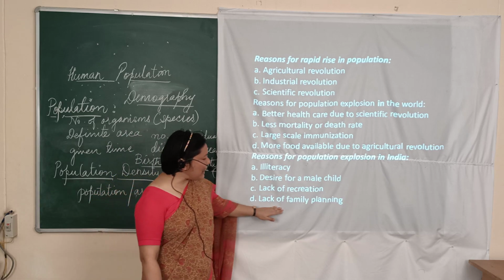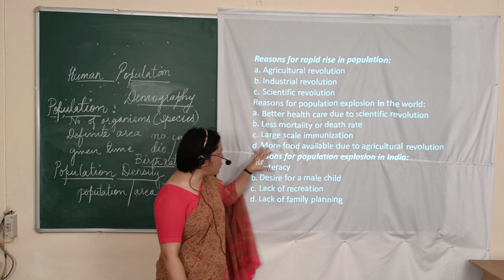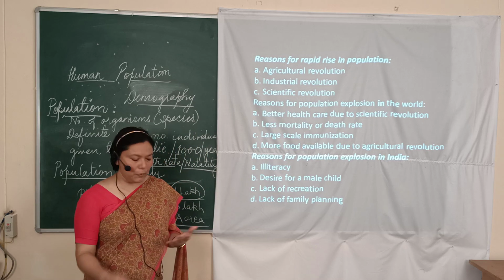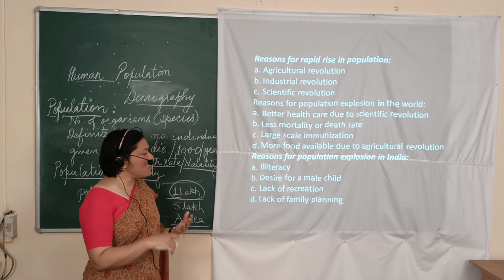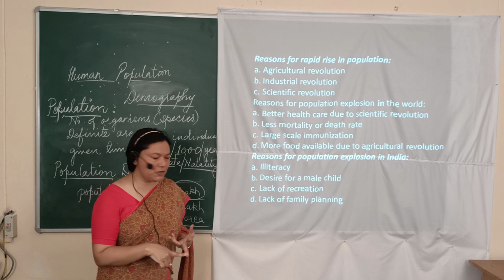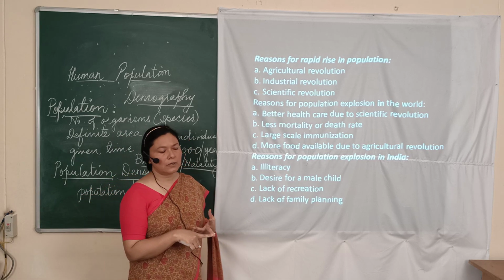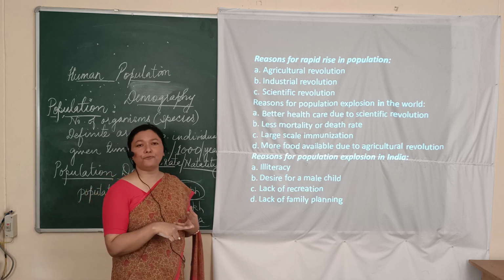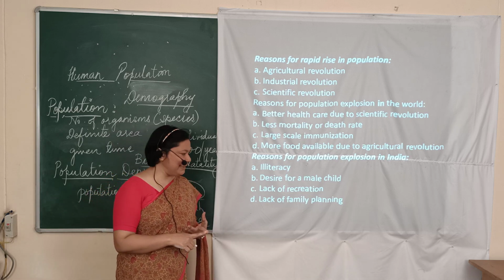The last is the lack of family planning. That is all based on the above 3 points. Because they are illiterate, because they have a desire for a male child, because there is lack of recreation, as well as we find that they are not able to follow the family planning techniques.